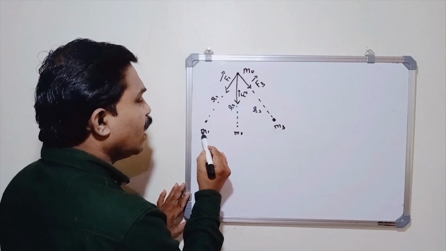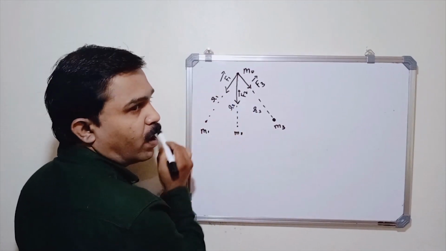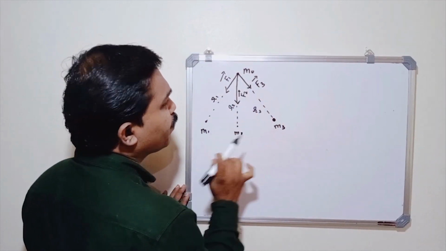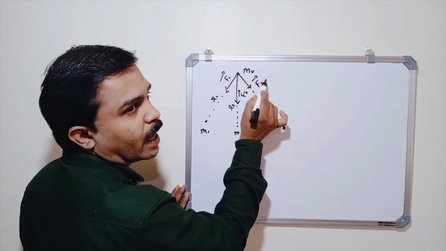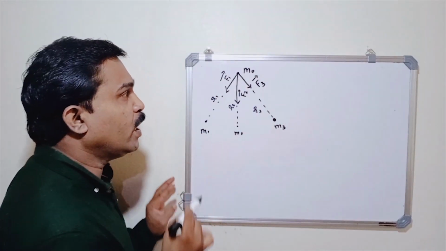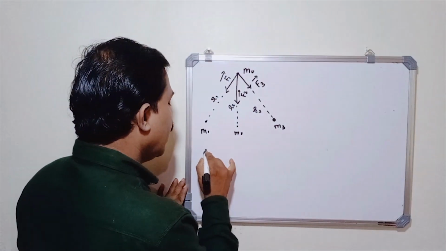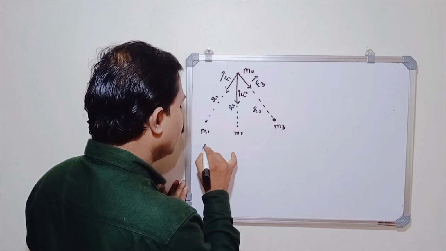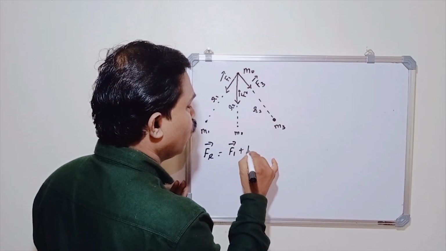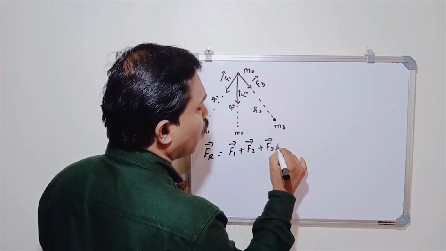Suppose the gravitational force exerted on m0 due to m1 is F1, similarly due to m2 is F2, and similarly due to m3 is F3. Then according to principle of superposition, the resultant gravitational force acting on m0 is Fr equal to the vector sum of F1, F2 and F3 and so on.